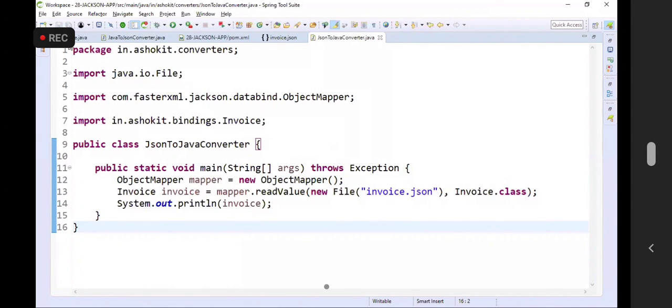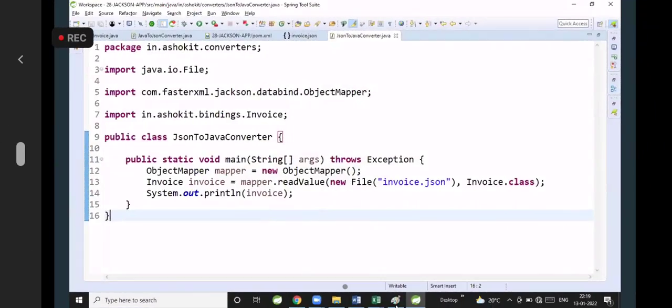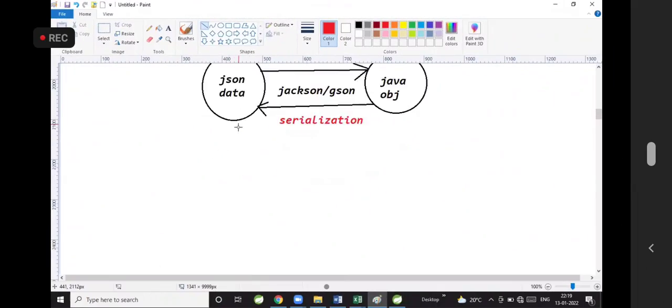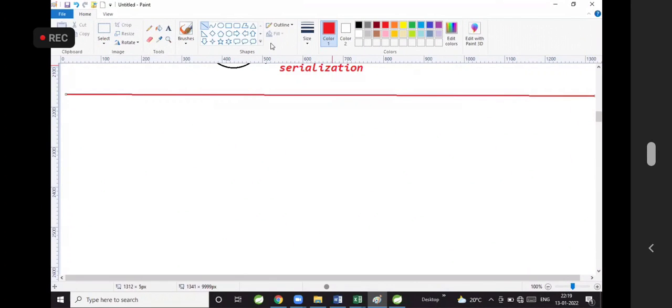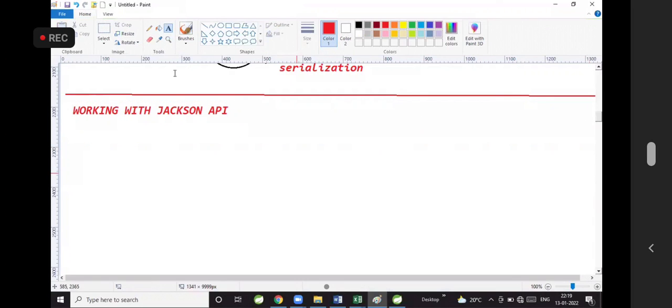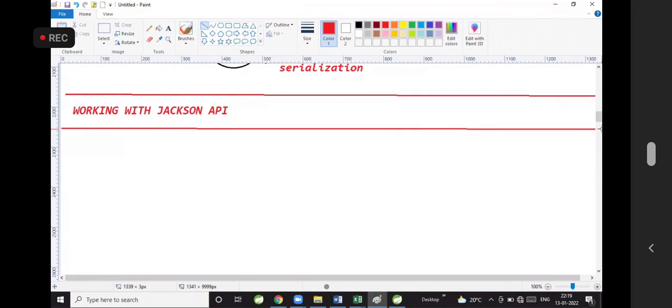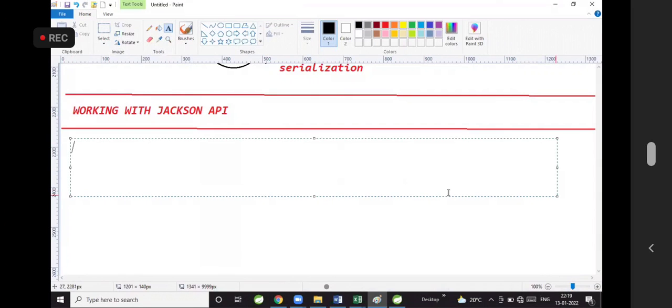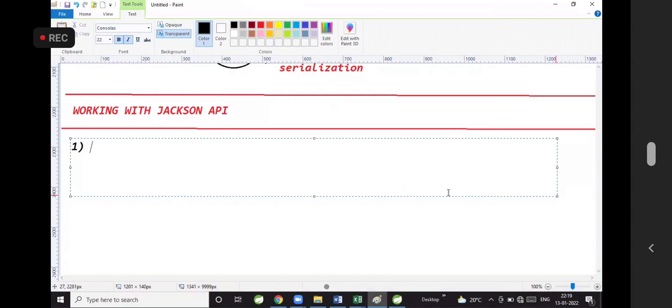Are you guys comfortable with this? Converting the Java data to JSON, JSON data to Java. Create a Maven project working with the Jackson API. What we have done today? Working with Jackson API. What are the steps we have implemented, guys? Create a Maven project. Simple Maven project.